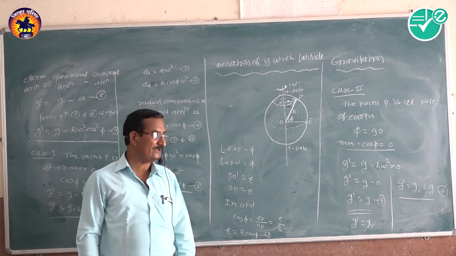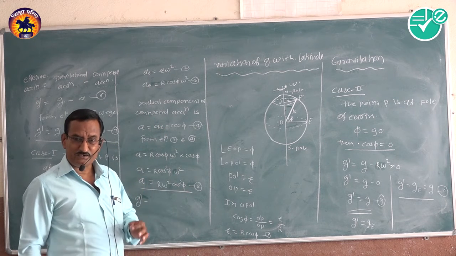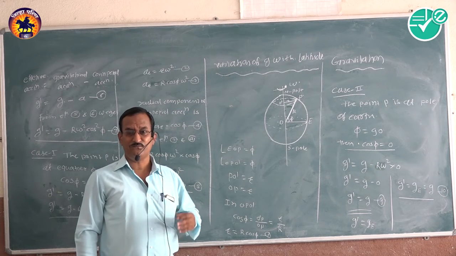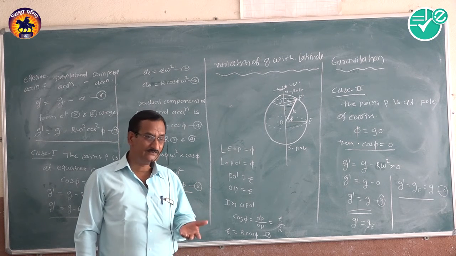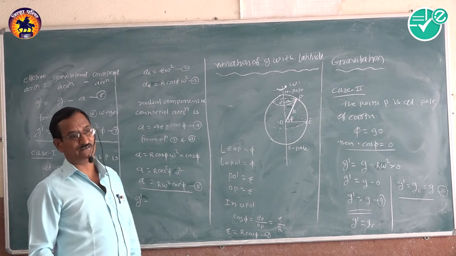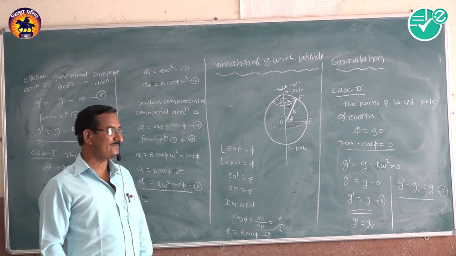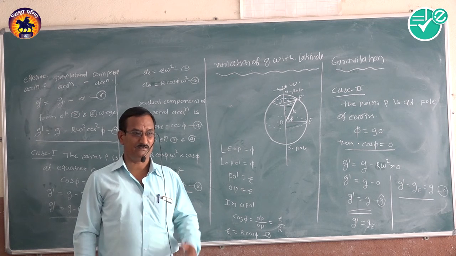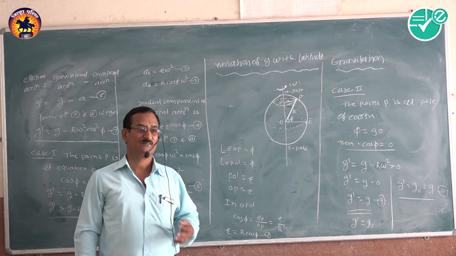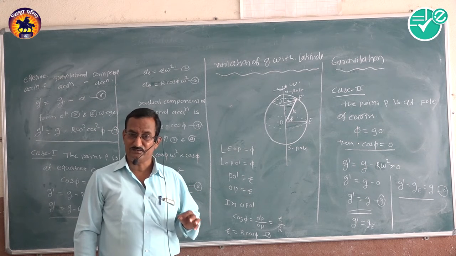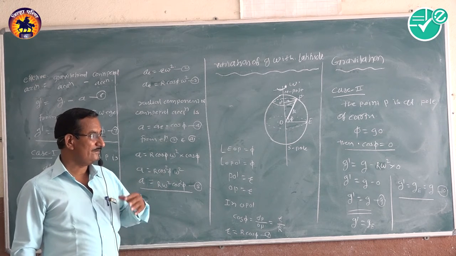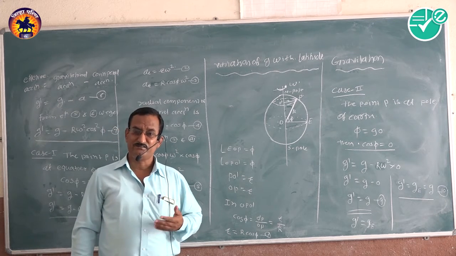Then we have to see the definition of capital G. Capital G is the gravitational constant, also known as the universal gravitational constant, and its value is 6.67 into 10 raised to minus 11 newton meter square per kg square.